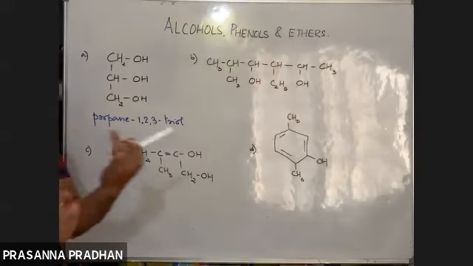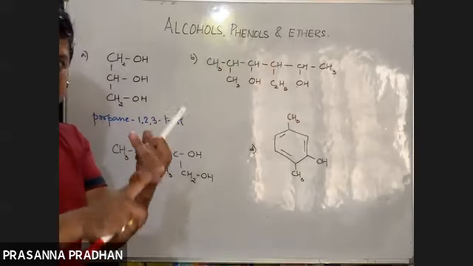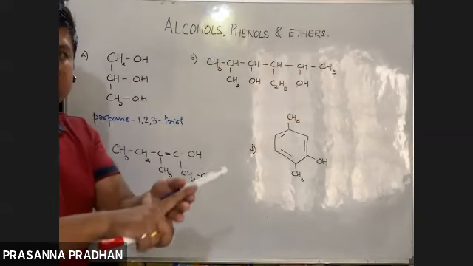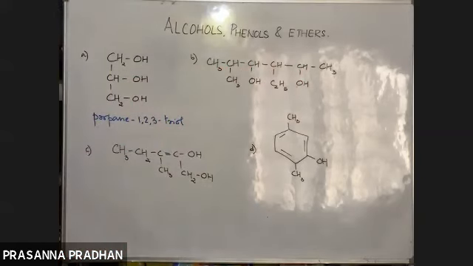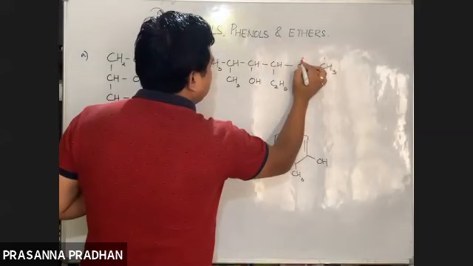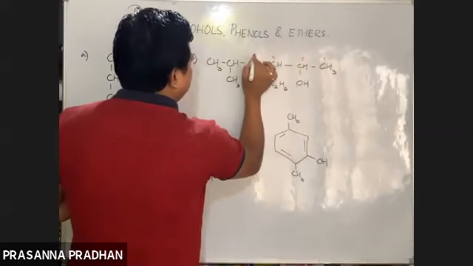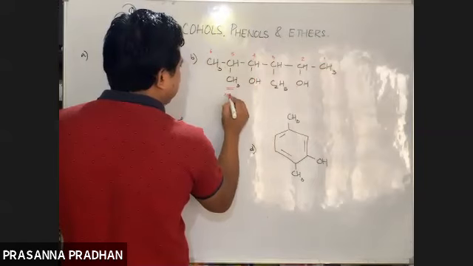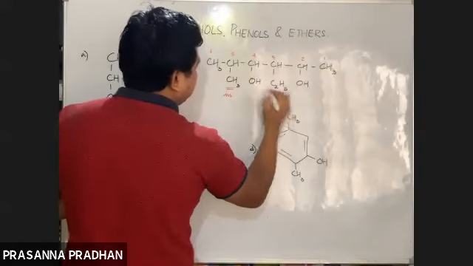What is the priority order? First priority is given to the functional group, followed by double bond, followed by triple bond, and last the substituent. So priority must always be given to the functional group. So we'll start numbering from here: 1, 2, 3, 4, 5, 6. These are the substituents. This is methyl. This is ethyl.